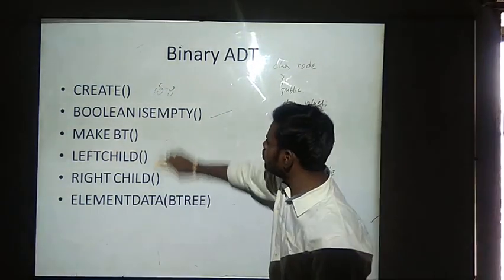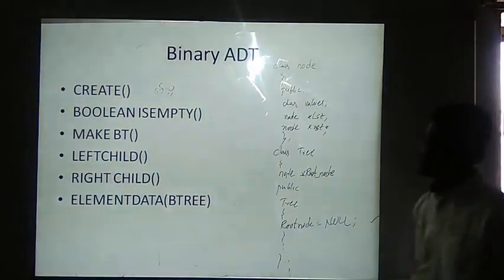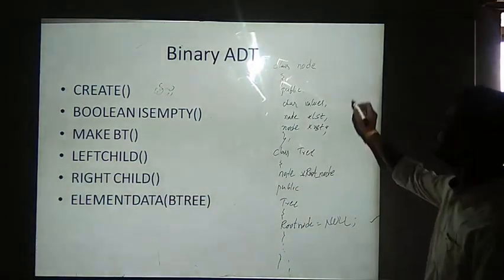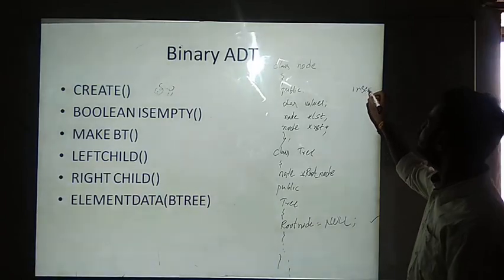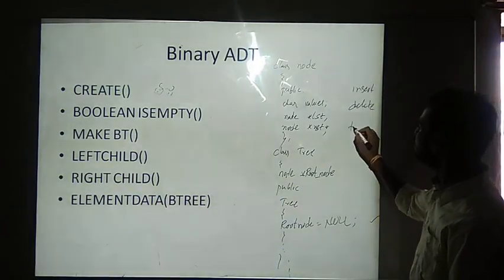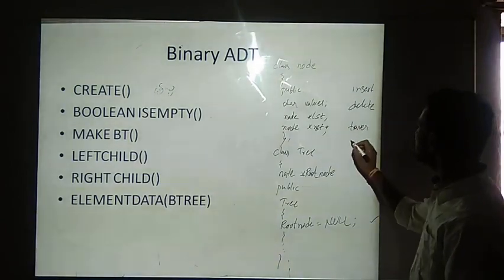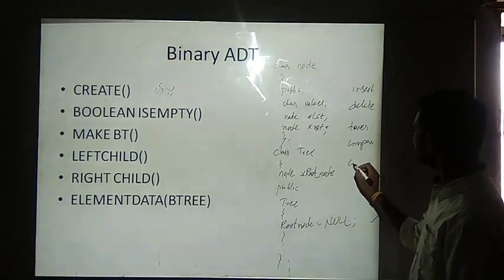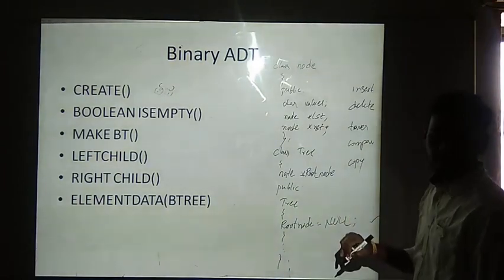And apart from this, we will be performing some operations like inserting the node, deleting the node, traversing the node, inserting, deleting and traversing, comparing of two binary trees, and copying of binary trees will be done.